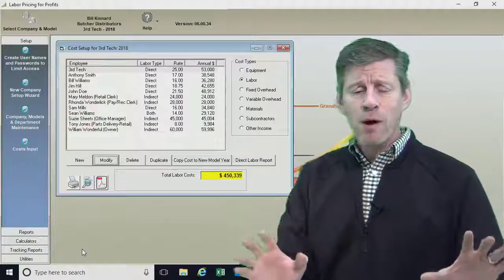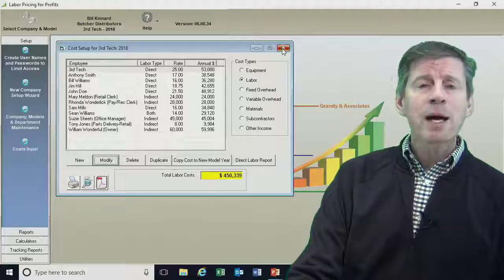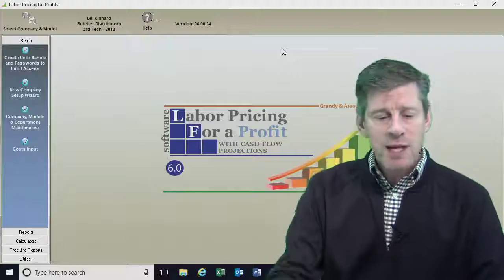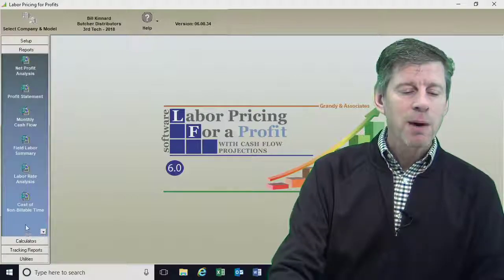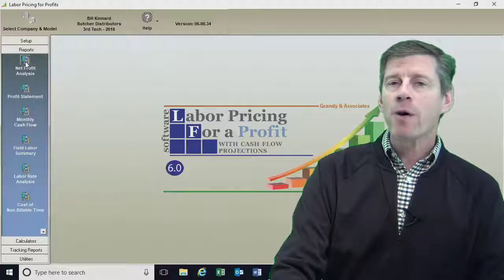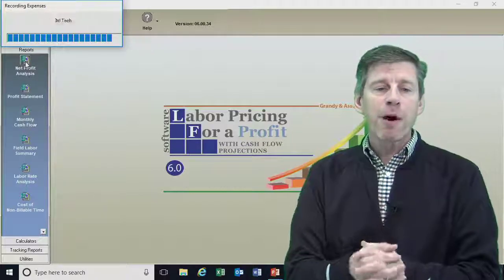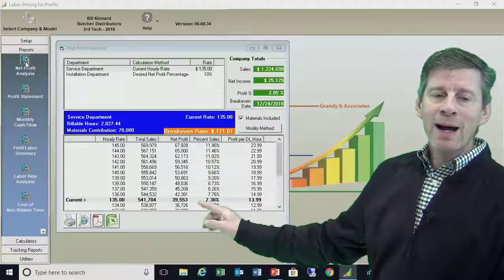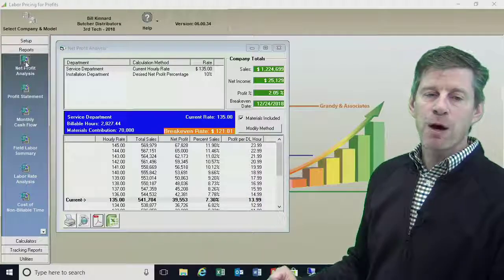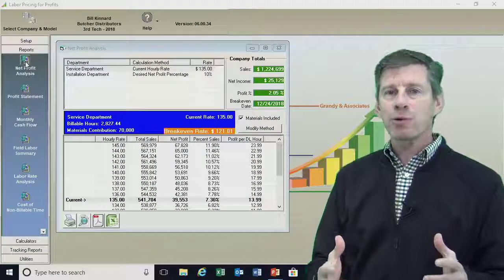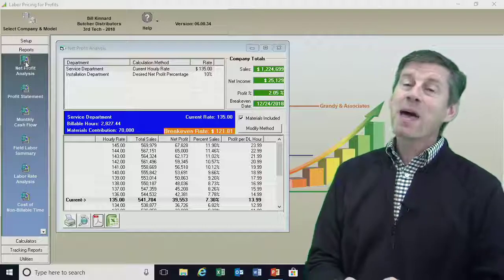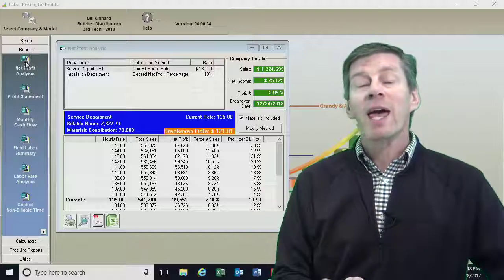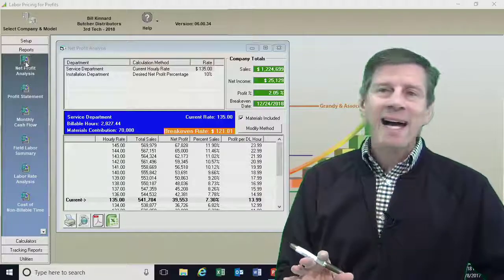So even if I'm wrong, I always look at it, if we're going to make a change, as long as it's not a mission critical change, we're okay. So let's see how bad this gets. I'm going to go back into my reports and rerun that net profit analysis report. When I run the net profit analysis, I can see that even in this case, at $135 per hour, I'm now at $39,000 in profit. So here's the thing. I took in all that extra overhead. I'm not making the money I thought I was going to. In fact, I'm not making the money I was before. But here's the thing. It wasn't mission critical. It's not going to kill my company.